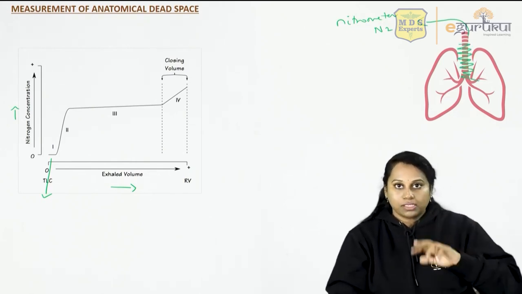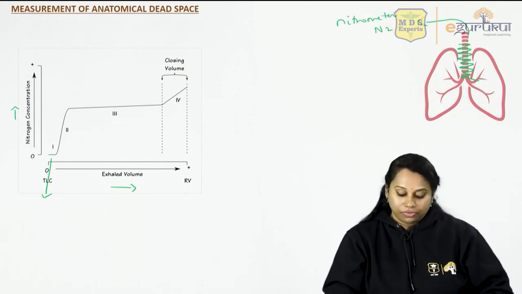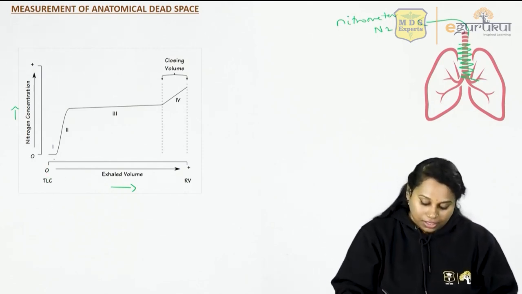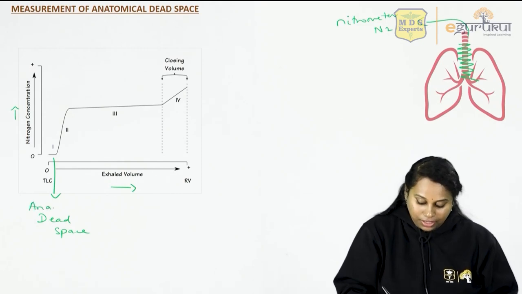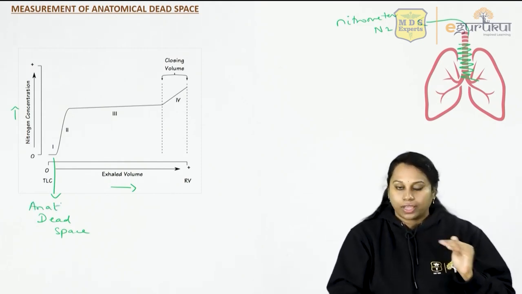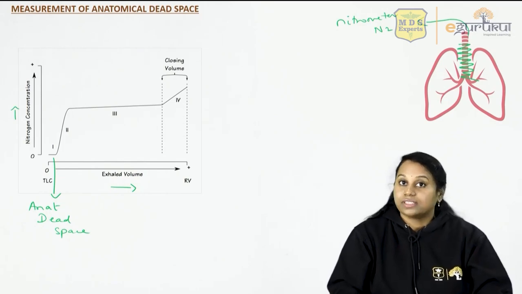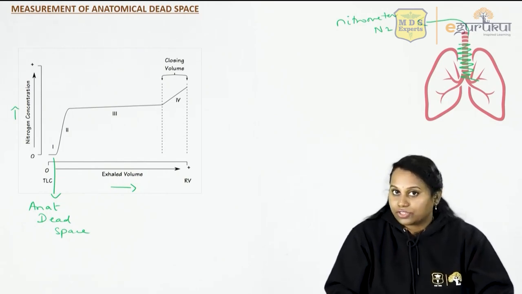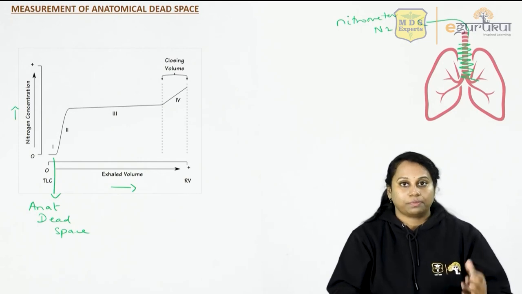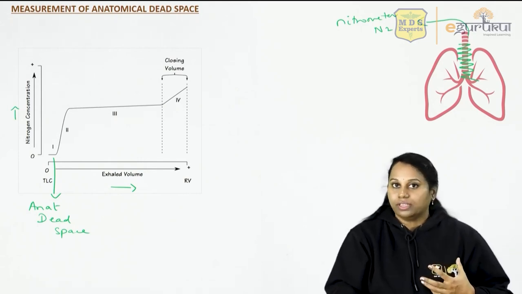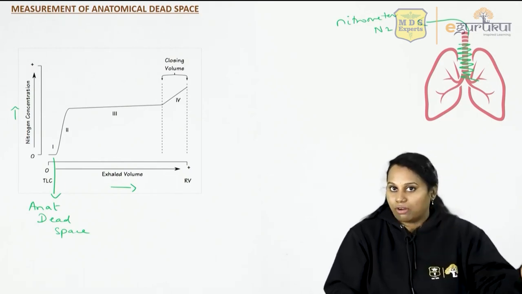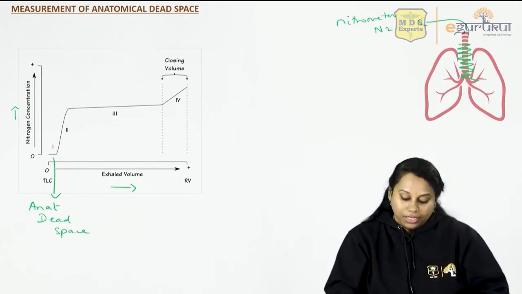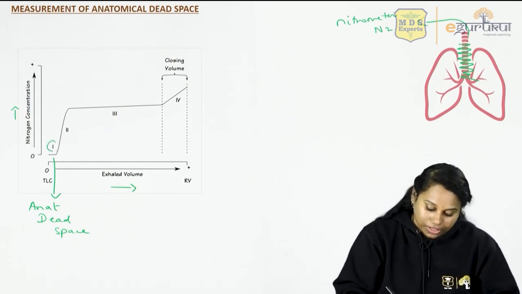Because that has gone in last, it will come out first. So the first phase of this graph indicates the air that is in your dead space, the anatomical dead space. How much ever air came out in that first phase? This air will not have nitrogen in it because you have made the patient breathe 100% oxygen. So this air in your trachea and bronchi will have only oxygen in it. That's why the nitrogen concentration is very low in phase 1.